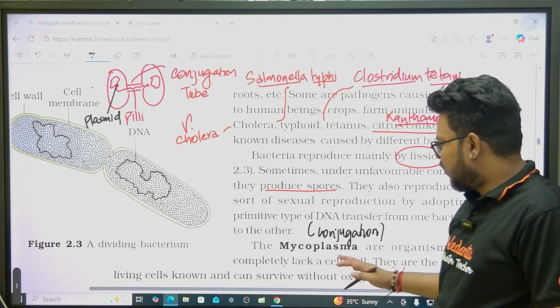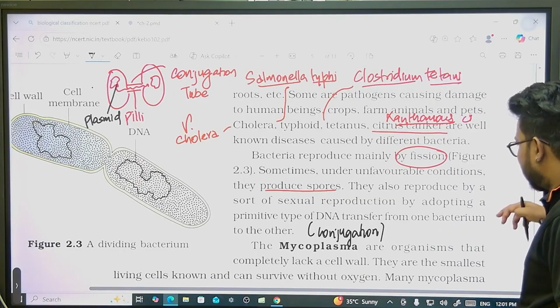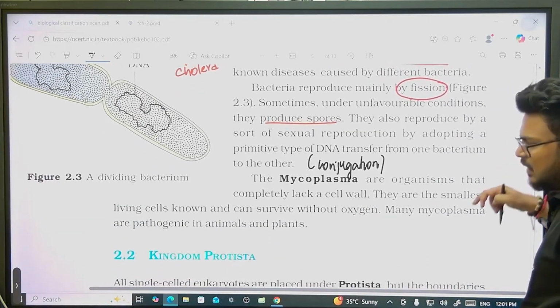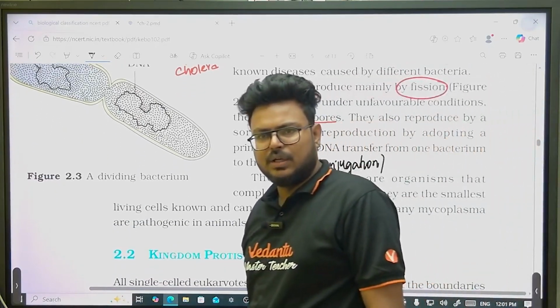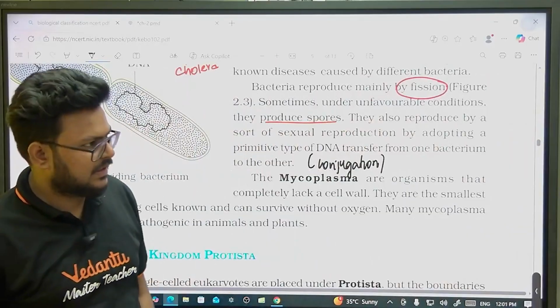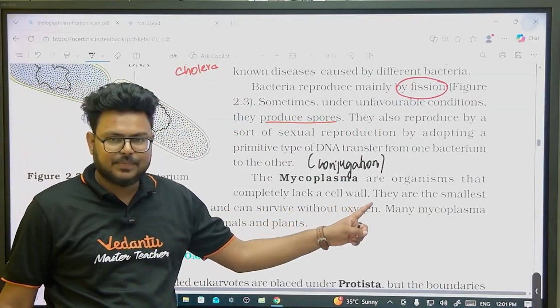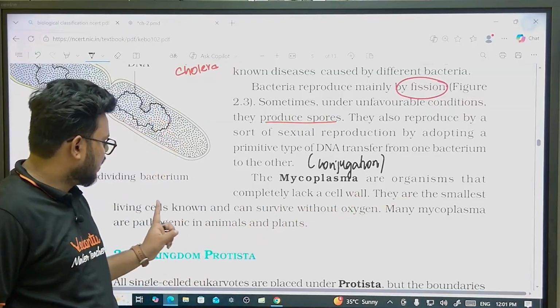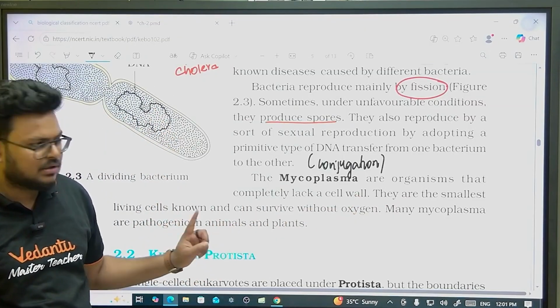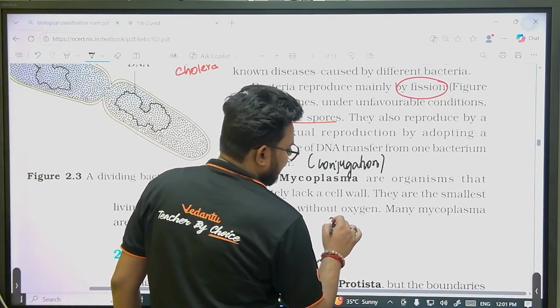The last group in bacteria is mycoplasma. In mycoplasma, one thing is that they don't have a cell wall. If they don't have a cell wall, they will not have a specific structure, so they completely lack a cell wall. They're the smallest living cells known and they can survive without oxygen, so they are anaerobic.